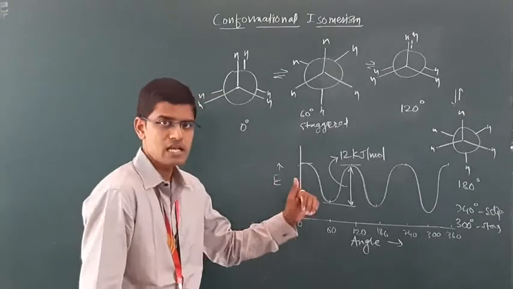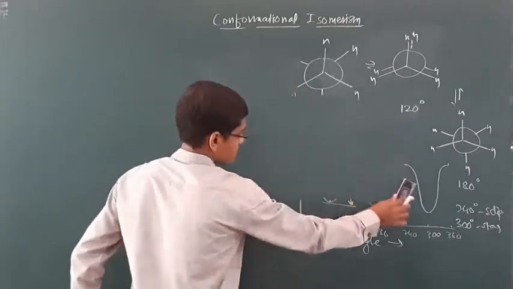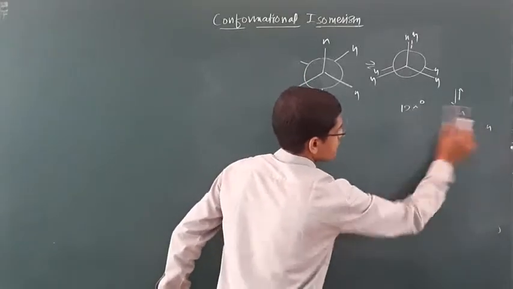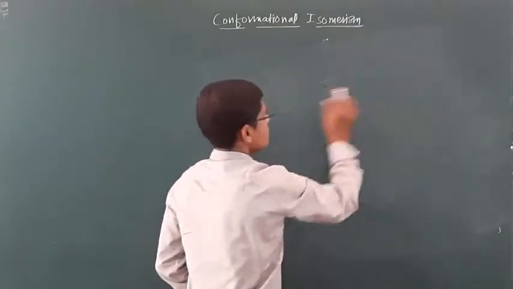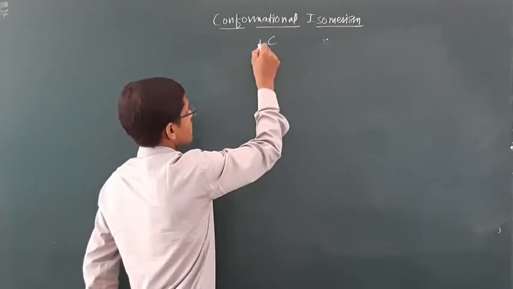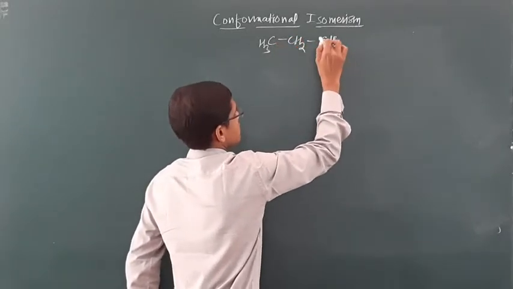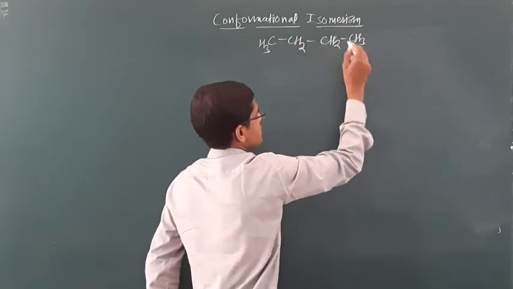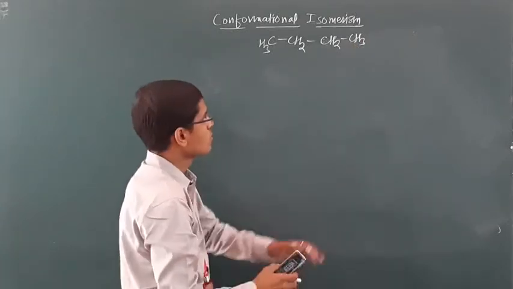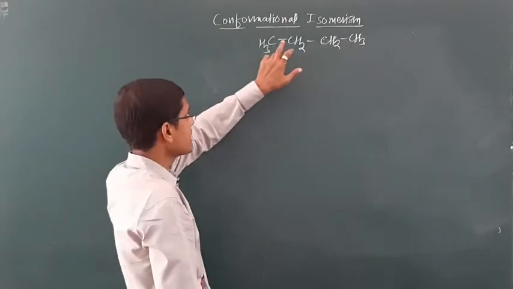Let's see similar conformational isomerism in n-butane, in which two hydrogens of ethane are replaced by methyl groups. This is our molecule CH3, CH2, CH2, CH3. We have only replaced one hydrogen on each carbon of ethane with CH3.